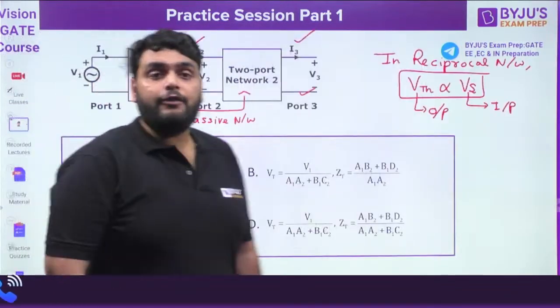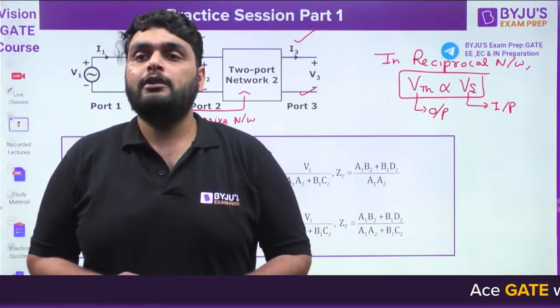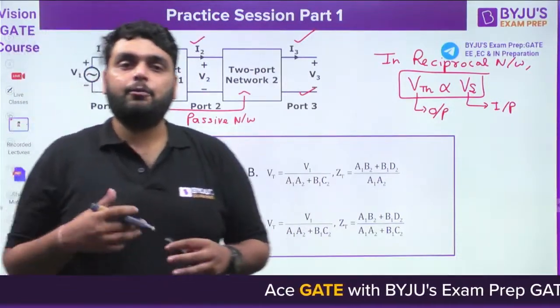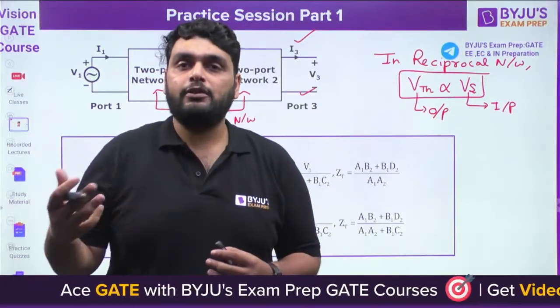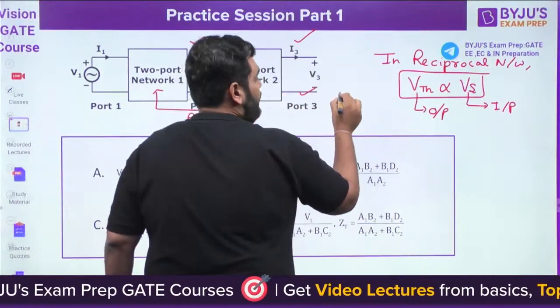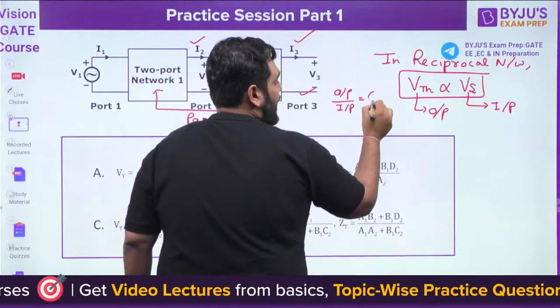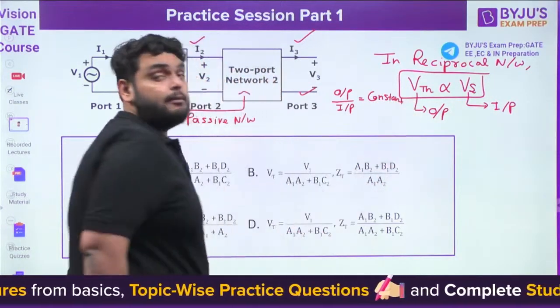A very good doubt has been asked by Venkat. Good afternoon, Prabhunath. Why is it proportional? Beta, do you know what the reciprocity theorem is? The reciprocity theorem tells you that the ratio of output to input remains the same, or I can say constant. That is the reciprocal network.